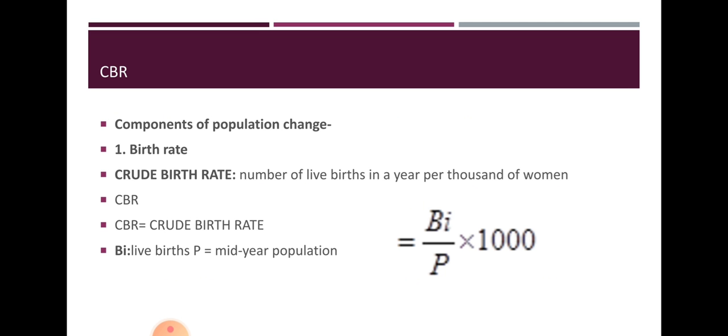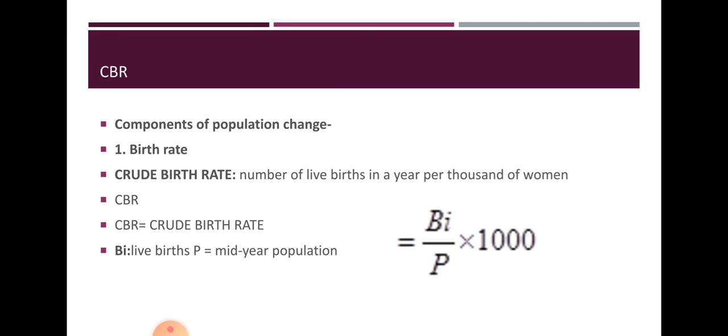Now we will discuss the components of population change. What are the components of population change? There are three components that affect the change of the population: birth rate, death rate and migration. We are talking about the crude birth rate. What is this crude birth rate? The number of live births in a year per thousand people is called the crude birth rate.